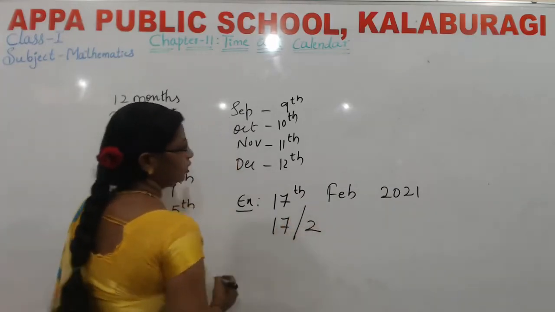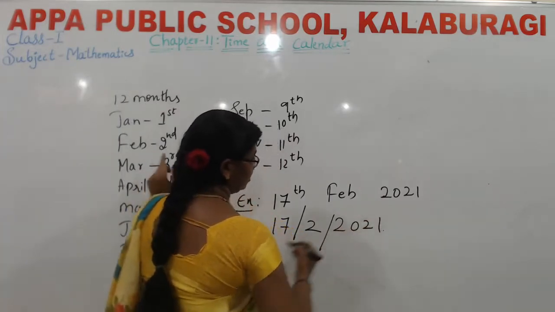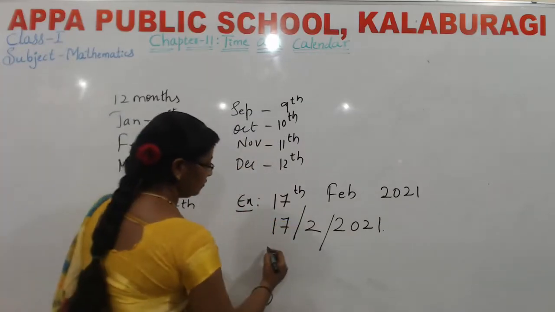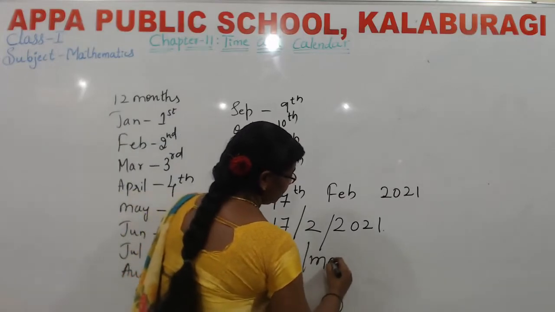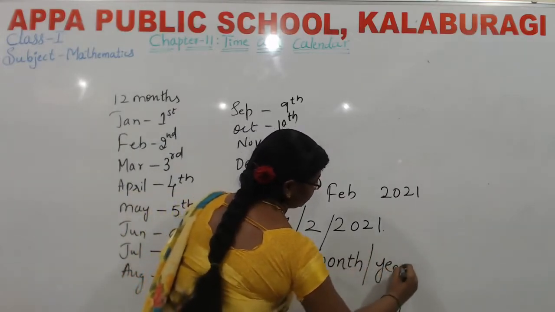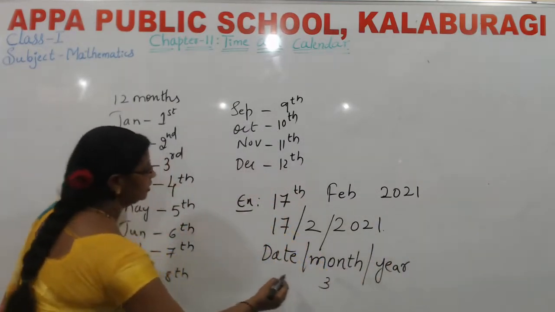You have to write 2, then the year, 2021. This is the format of writing a date. First we have to write the date here. After that, we have to write the month. Next, that is the year. If March is there, you write 3.